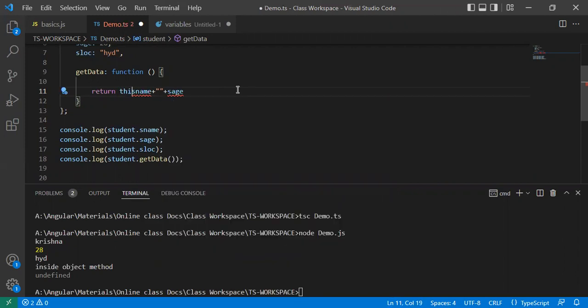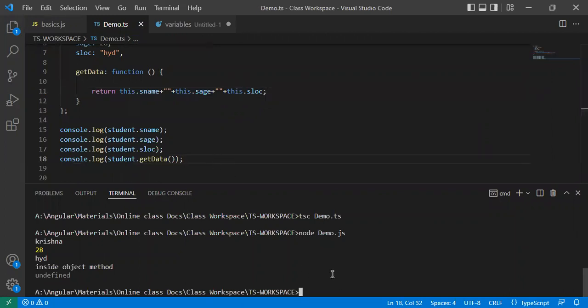If you want to call these properties, we follow something like this dot s name, this dot s, like that. It indicates that it is the current object's property. So this dot s name, this dot s, and then this dot s location. Like this I have to specify. I'm just returning, same as usual.